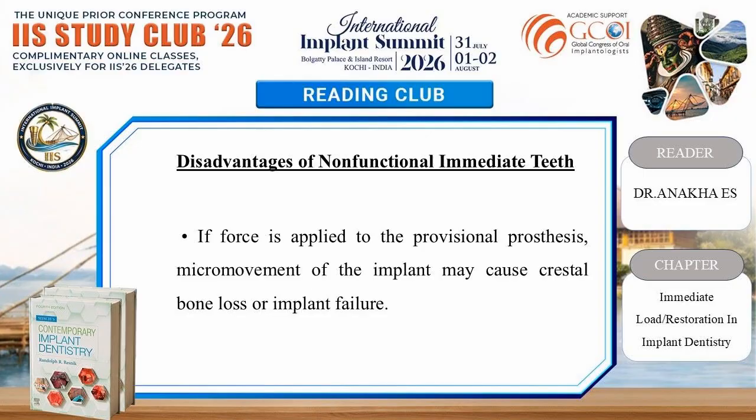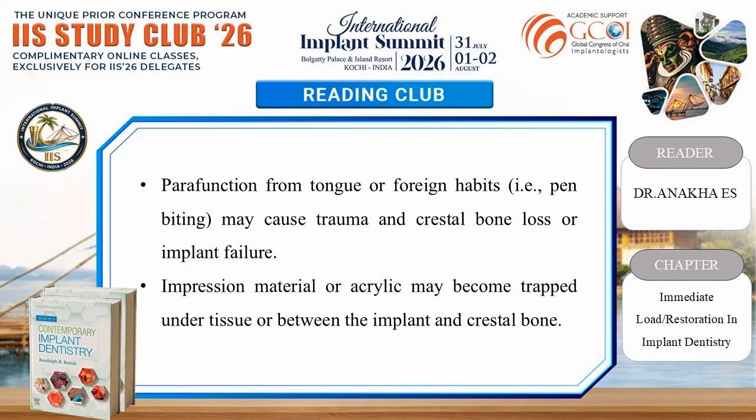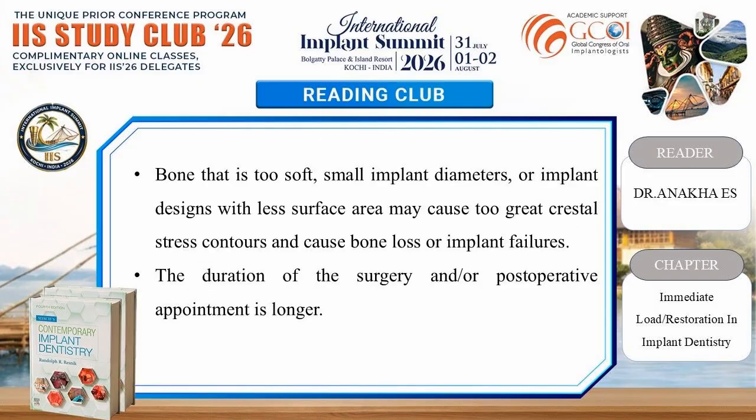Disadvantages of non-functional immediate teeth. If force is applied to the provisional prosthesis, micro-movement of the implant may cause crestal bone loss or implant failure. Parafunction from tongue or foreign habits, that is pen biting, may cause trauma and crestal bone loss or implant failure. Impression material or acrylic may become trapped under tissue or between the implant and crestal bone. Bone that is too soft, small implant diameters or implant designs with less surface area may cause too great crestal stress contours and cause bone loss or implant failures. The duration of surgery and/or post-operative appointment is longer.